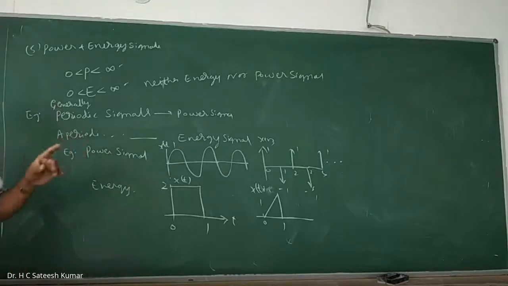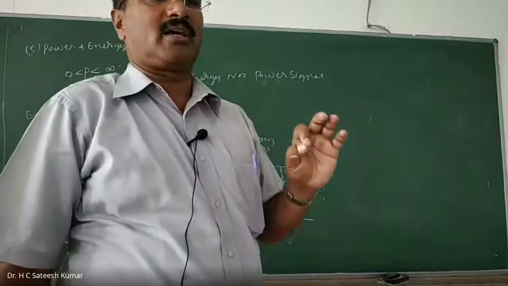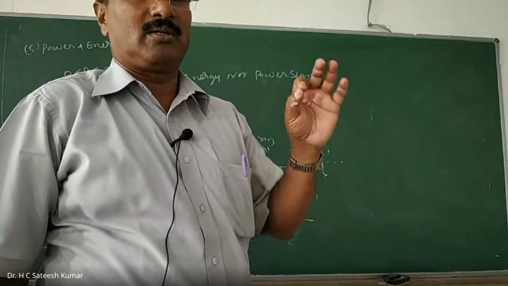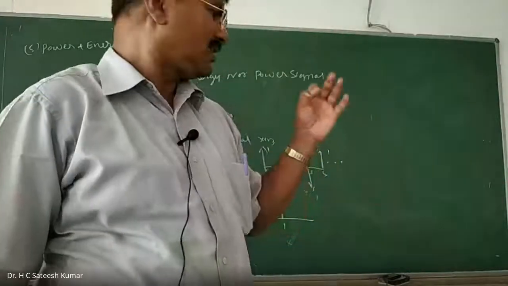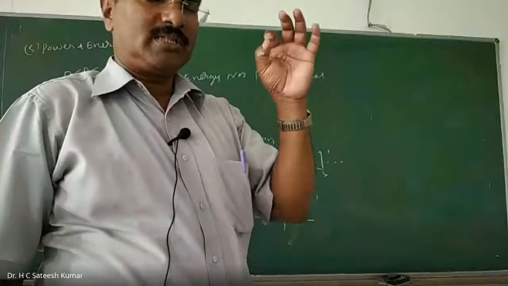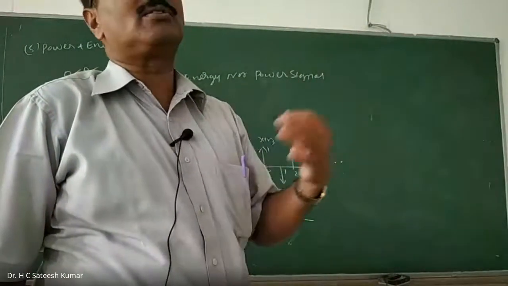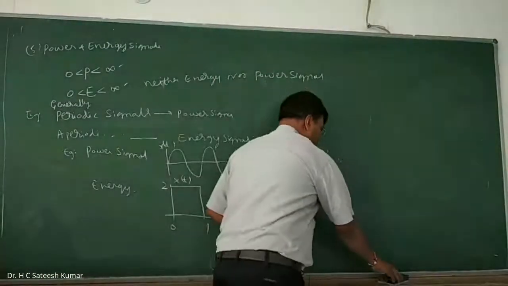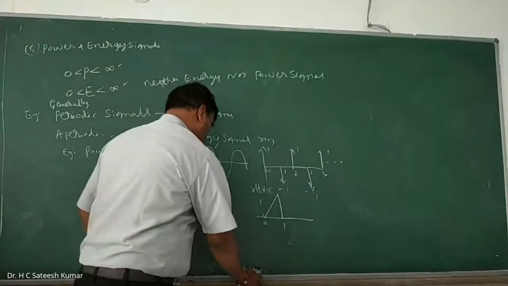In the examination, the question will be like this: check whether the following signals are periodic or not, power or energy signal. If it is a power signal, find out the power. If it is an energy signal, find out the energy. That's what they ask in the examination. Now with this, the first module theory is over.